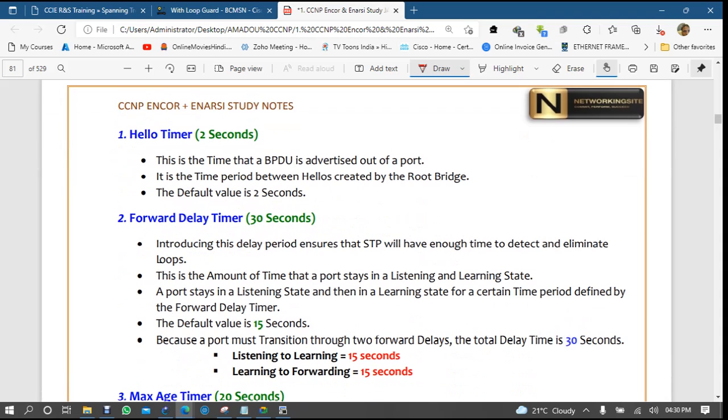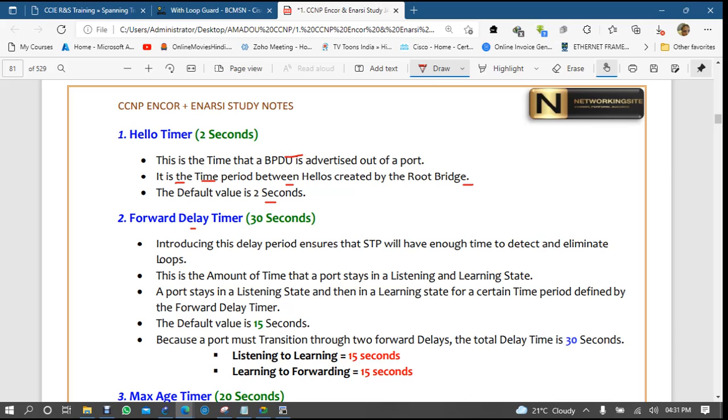Now hello is the time that BPDU is advertised out of all the ports every 2 seconds. It is the periodic time between hellos created by the root bridge. Why always root bridge? Because we are talking about STP right now, and it is the default. In STP only the root is sending, but after STP, in newer versions, all switches send BPDU messages.